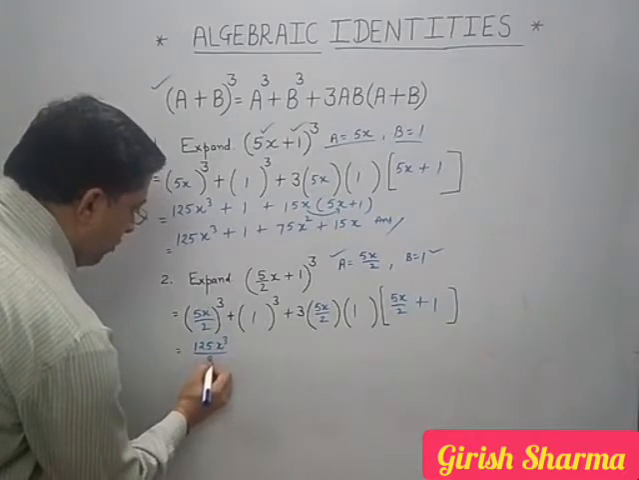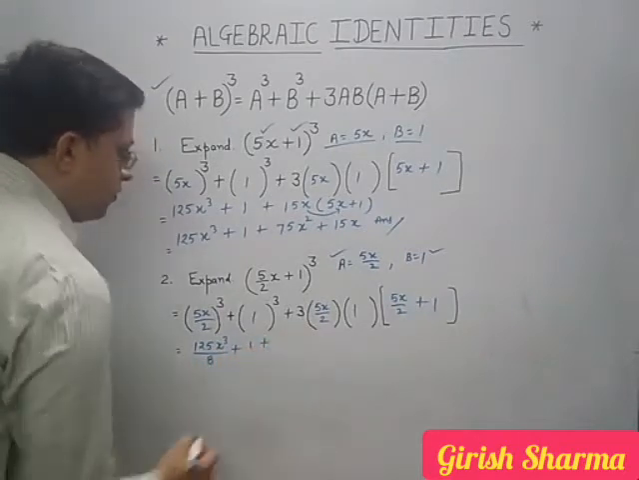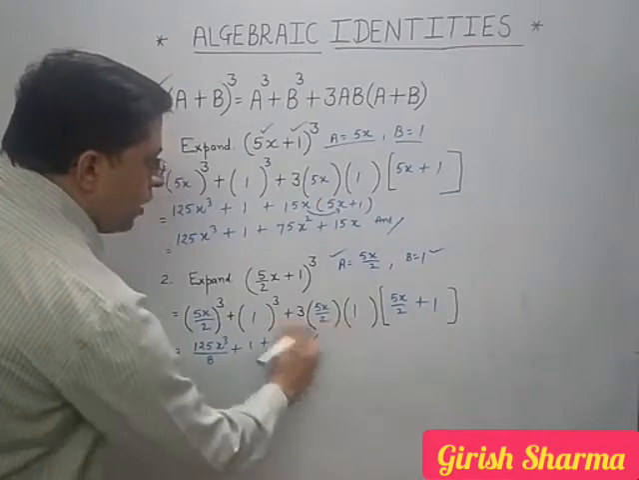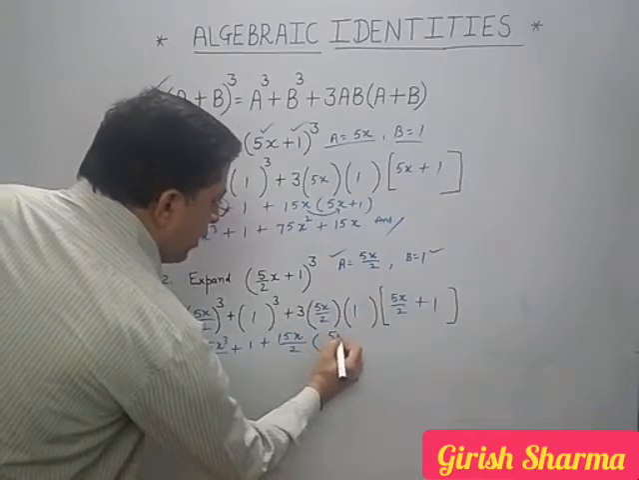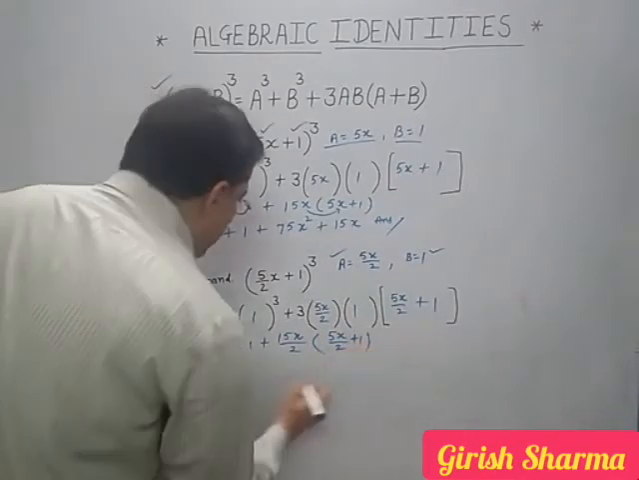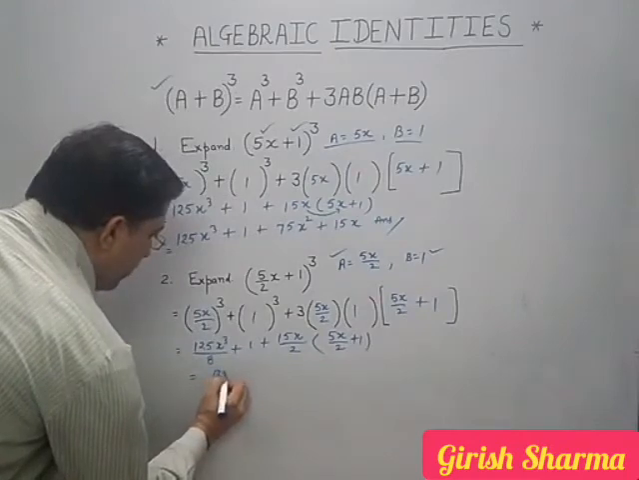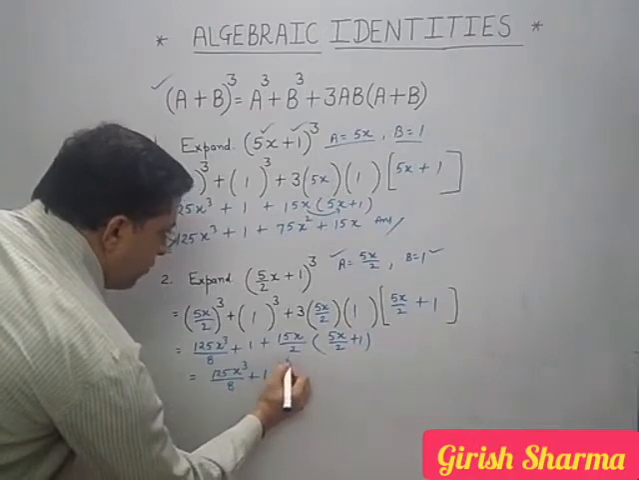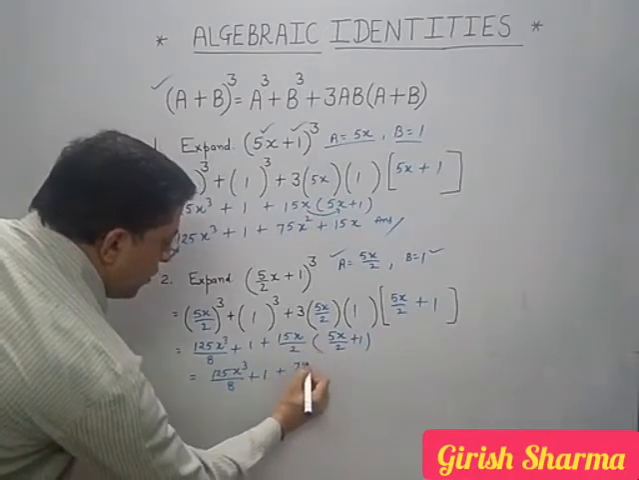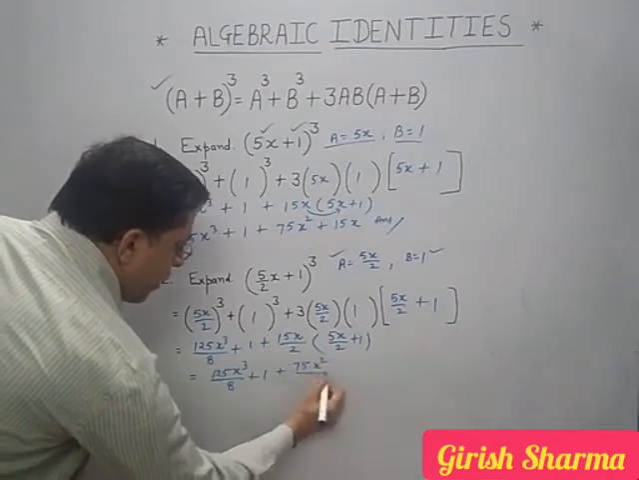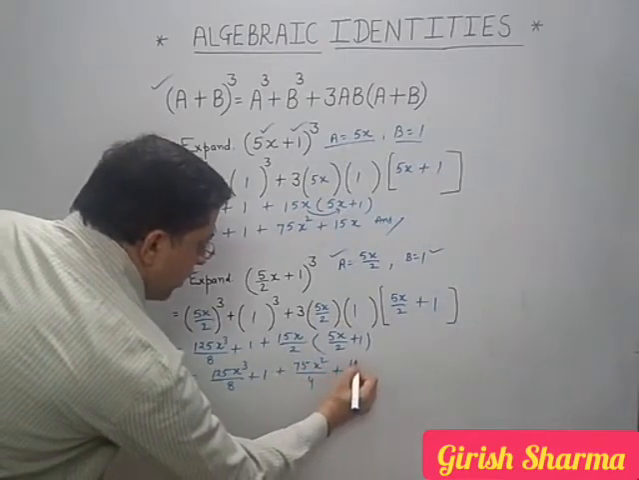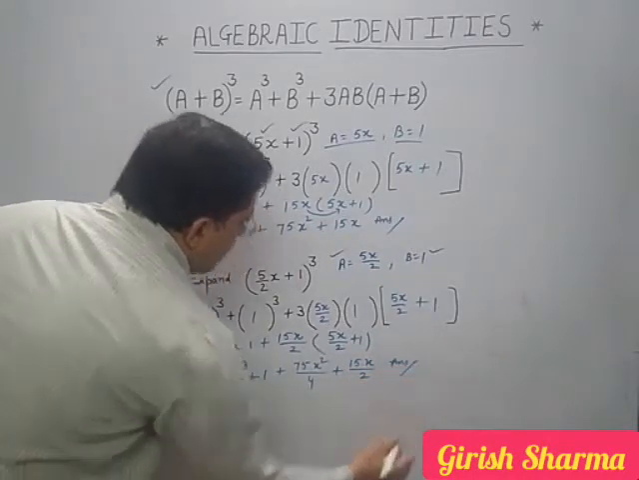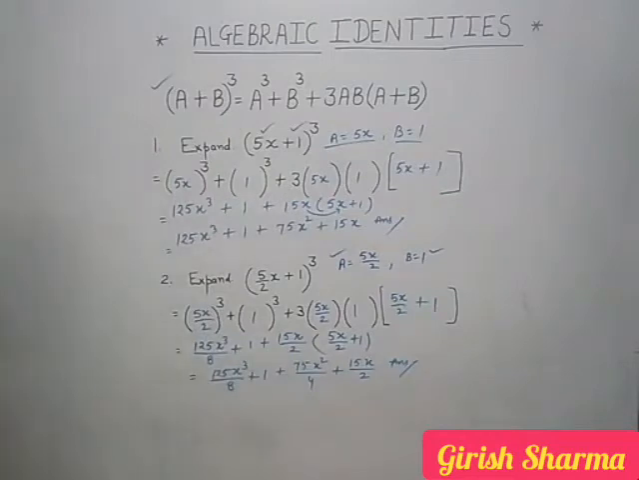125x³/8 plus 1. This is 15x/2. Okay, and this as it is, (5x/2 + 1). What is the last answer? 125x³/8 plus 1, 15 5s are 75 x squared, 2 2s are 4, and here plus 15x/2. This is your answer. Okay, come to the next question.